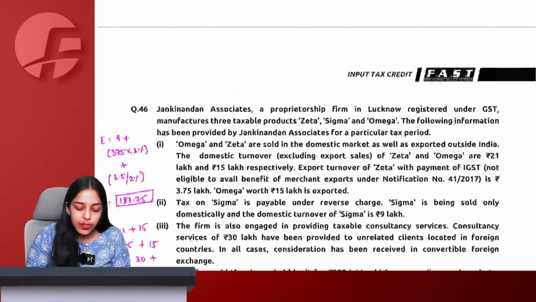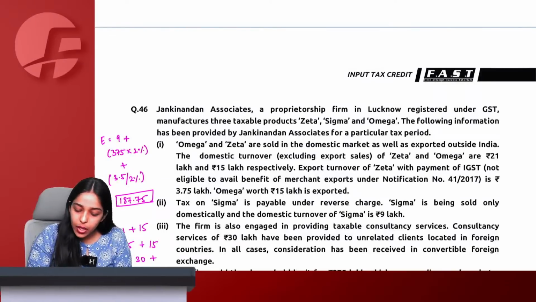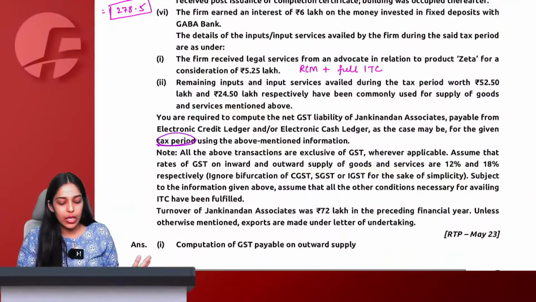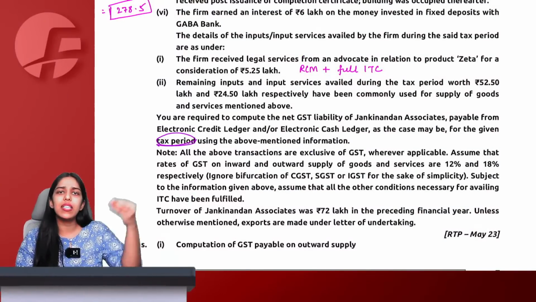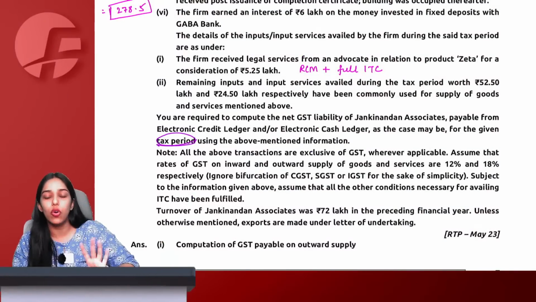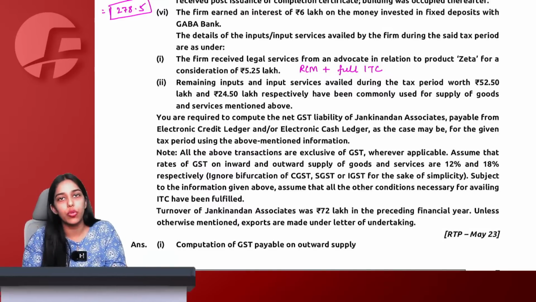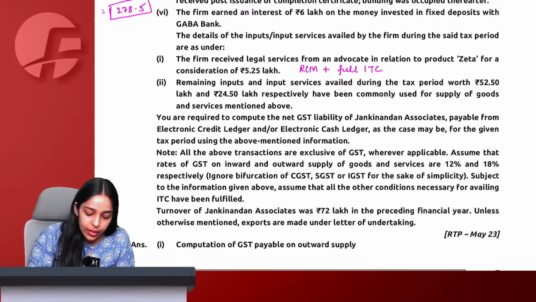Now, what is the given tax period? Again, they have said particular tax period here. So, they have not given the name of the month. They are saying particular period, okay. So, whatever amounts are given, we will take all considering they are all for the same month only, of course. Then all the above transactions are exclusive of GST wherever applicable.